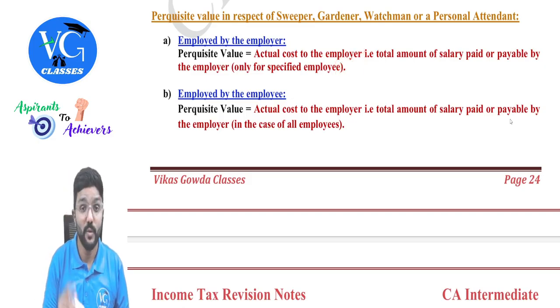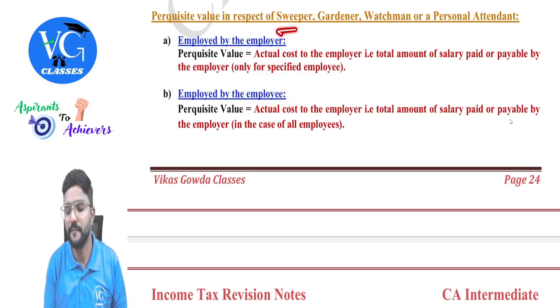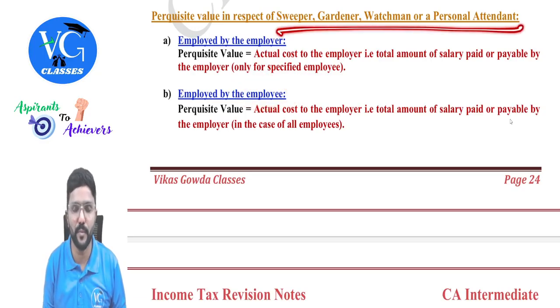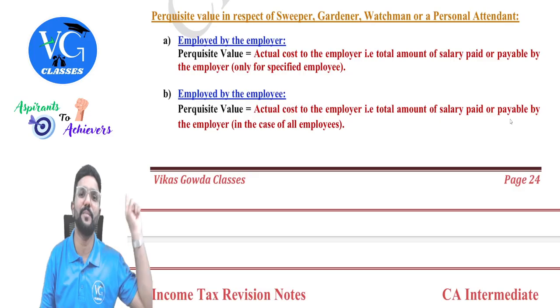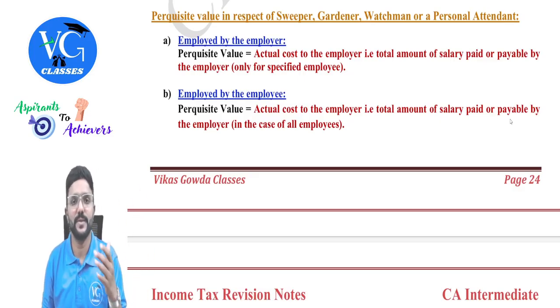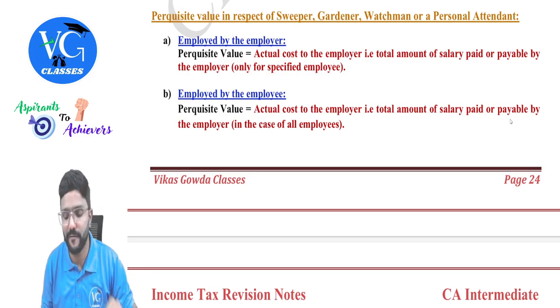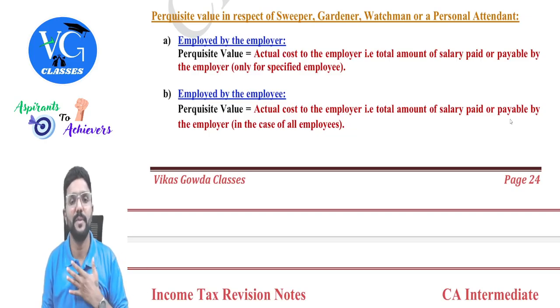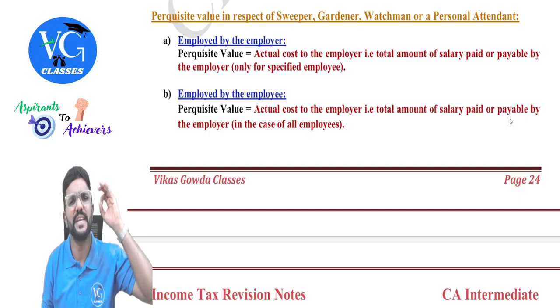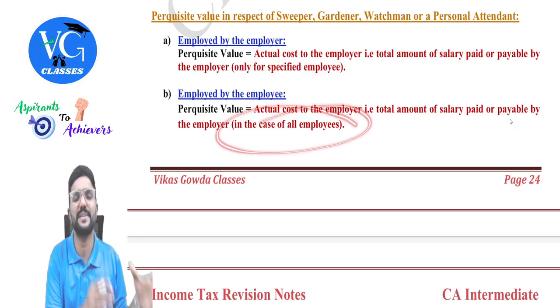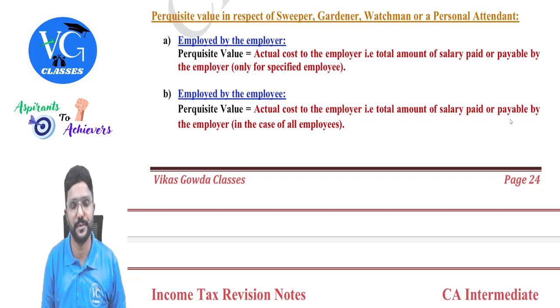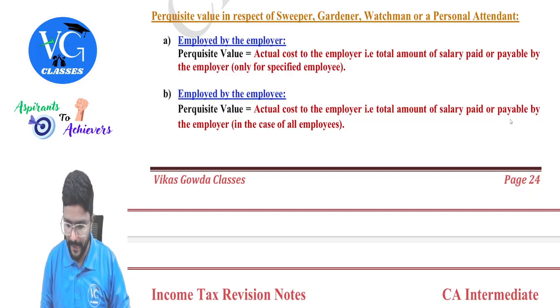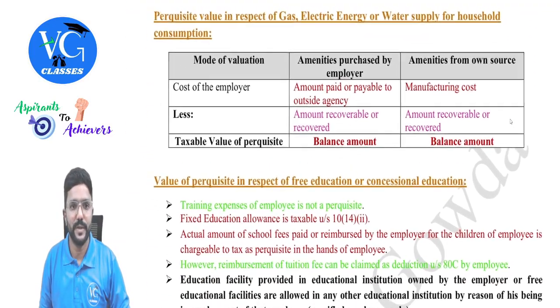Clear? Yes. Then, who is a specified employee? We already covered that. Then, employed by employee means any of these persons who have been employed by the employee and would be working for the employee, but whose salary is paid by the employer. In that case, whatever salary is paid by the employer for any of these persons, whom we call domestic servants, working for the employee, will be fully taxable as perquisite in the hands of any employee. Any employee means whether specified or non-specified, it doesn't matter, guys. Okay, so next one.